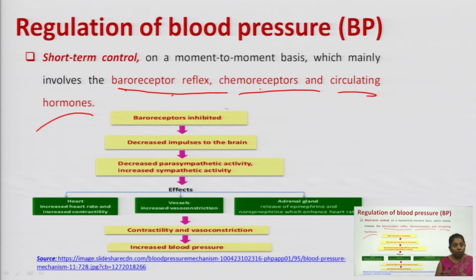But out of these three, the most important one is the baroreceptor reflex, which is the dominant one.